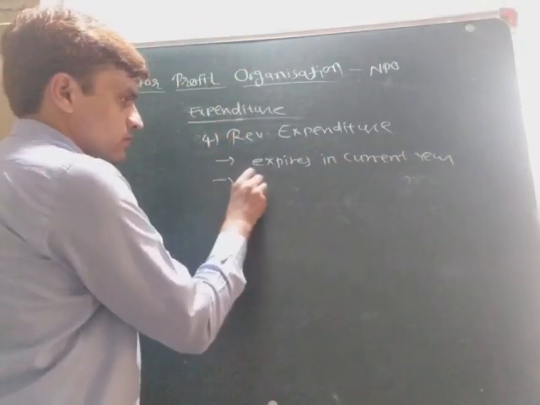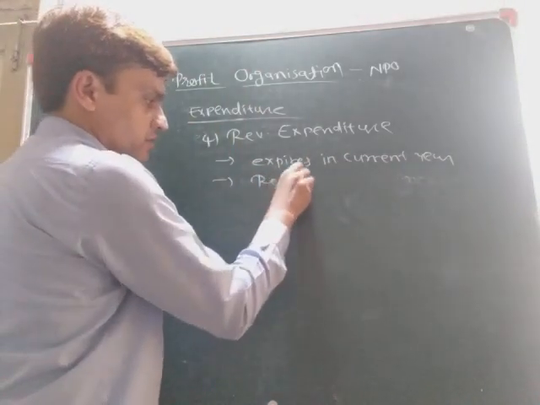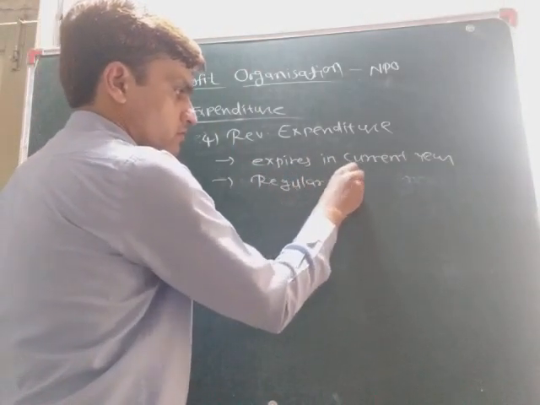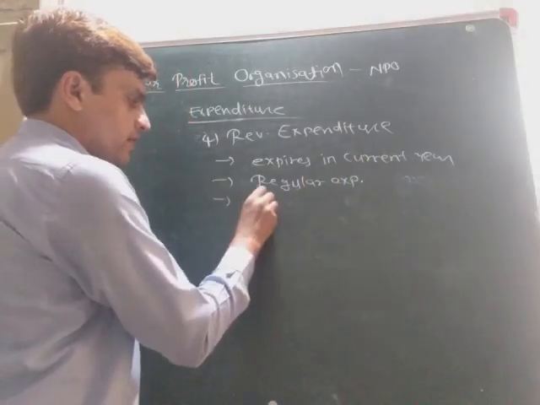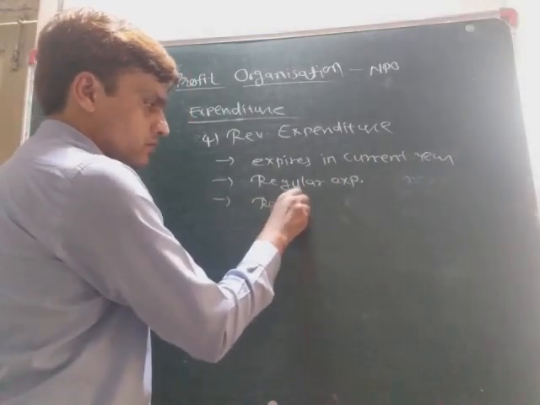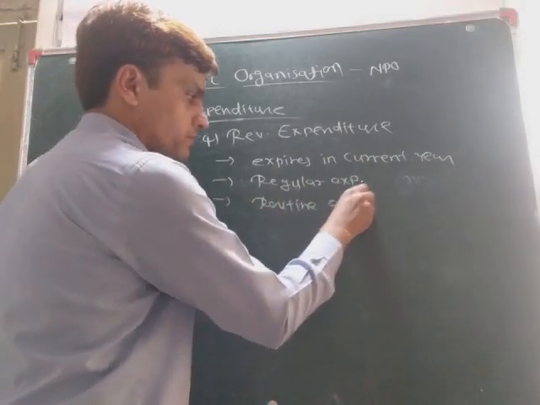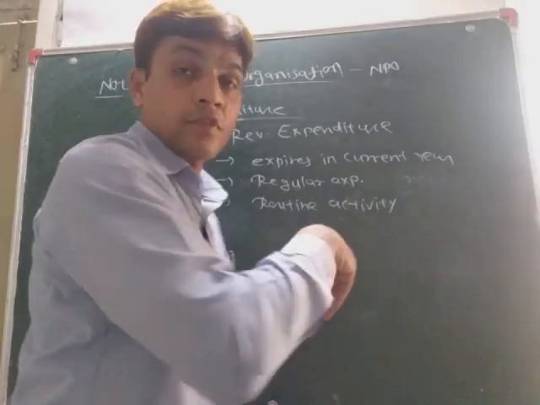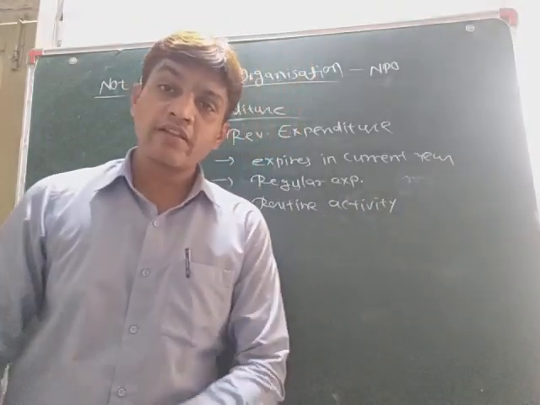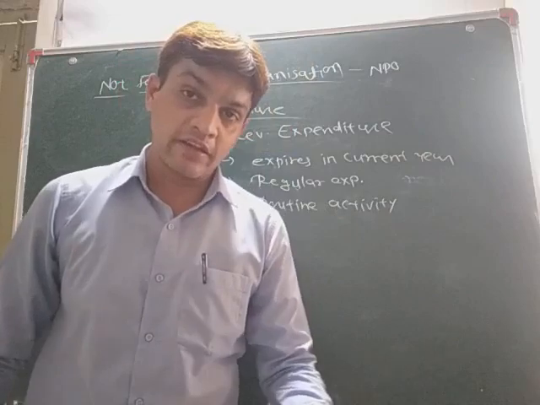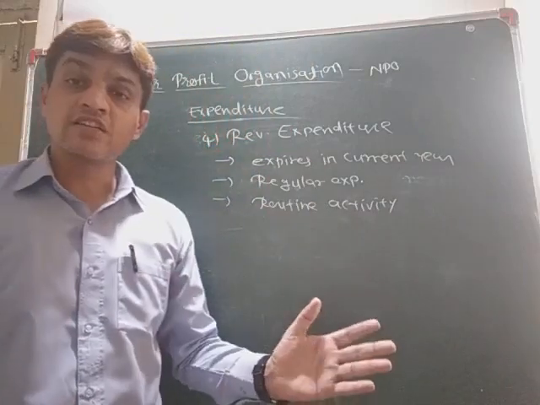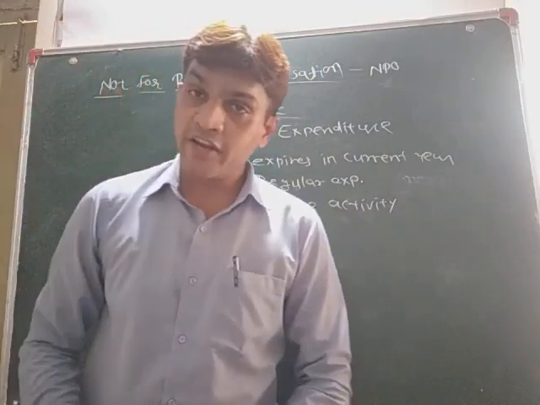It means it is regular expenditure in their routine activity. The organization is doing regular expenditure in the routine activity. So this kind of expenditure is called revenue expenditure.